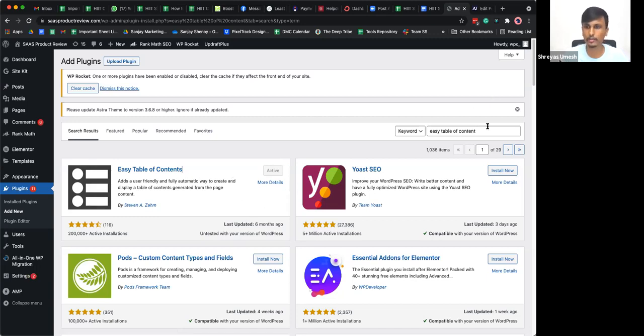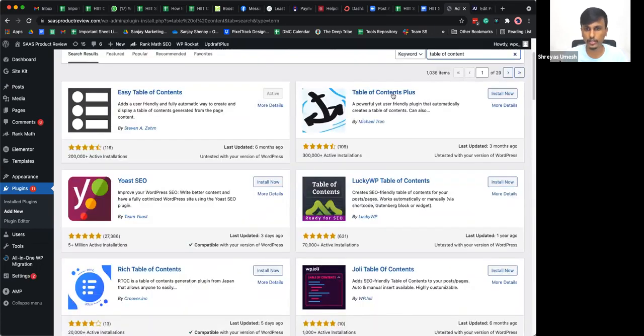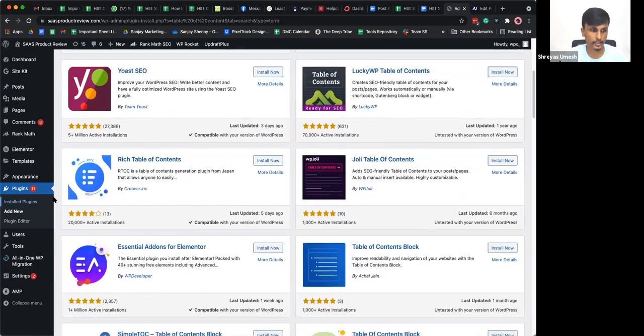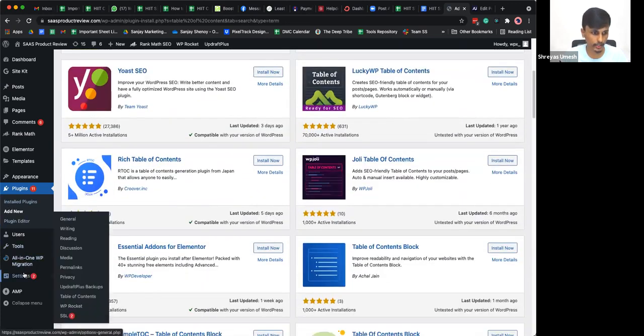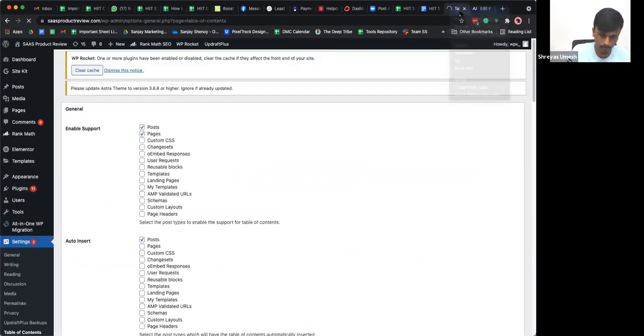You can find other plugins also if you want. If you just type in table of content, you'll find plenty of other plugins as well which do the same job. So you can use any of those plugins, right? So here you have table of contents plugins, plenty of other plugins. Once you install that, you should be getting that particular option here under settings. Easy Table of Contents plugin will be here under settings, table of contents.